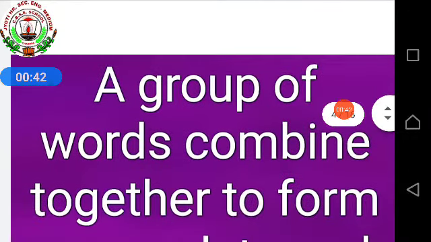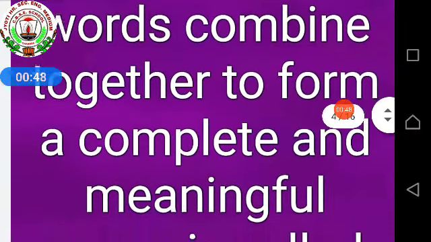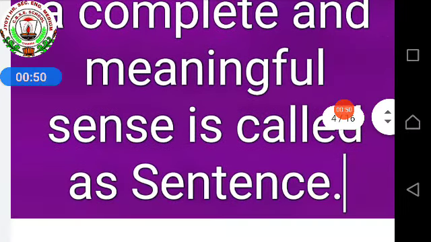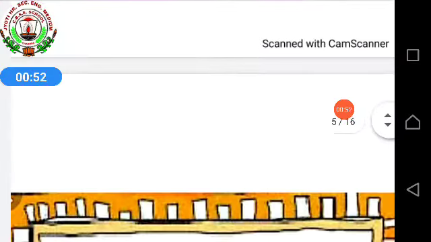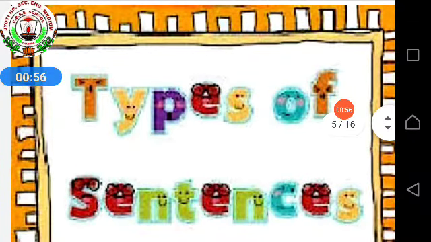Then I told you a normal definition: a group of words combined together to form a complete and meaningful sense is called a sentence. Then we learned about the types of sentences.